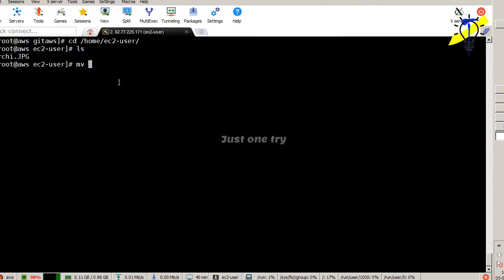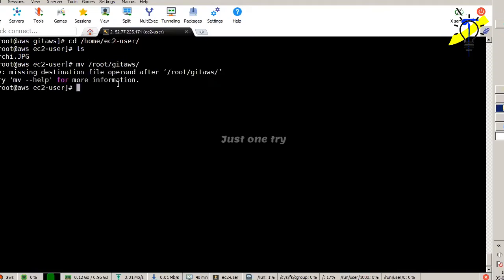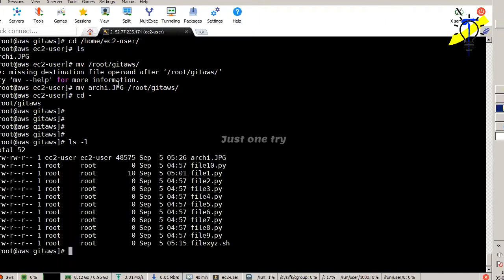Listen carefully. Switch to directory, AWS Git. So Git AWS, right? Okay. What happened? Missing destination. Okay, sorry. Which one are you going to move, that one that I mentioned? mv, space, enter. So now you can see that file has been moved. And cd to the same directory now. Now ls -l. So you can see it.